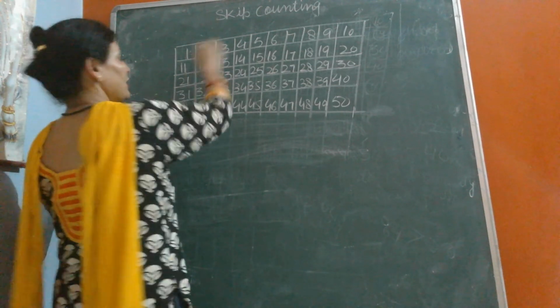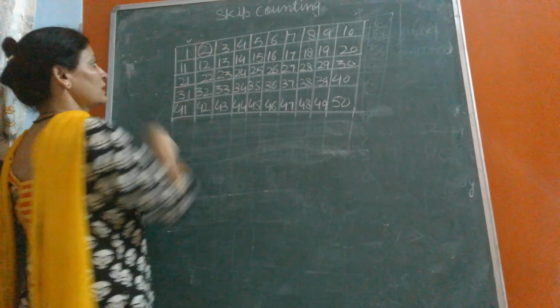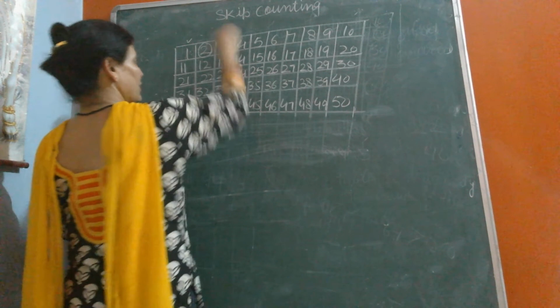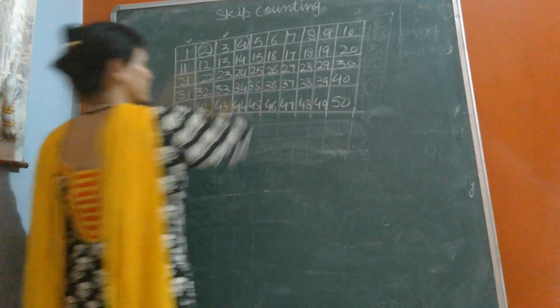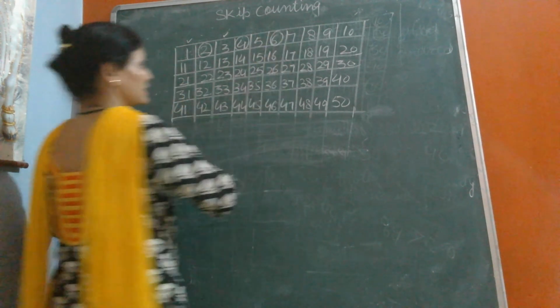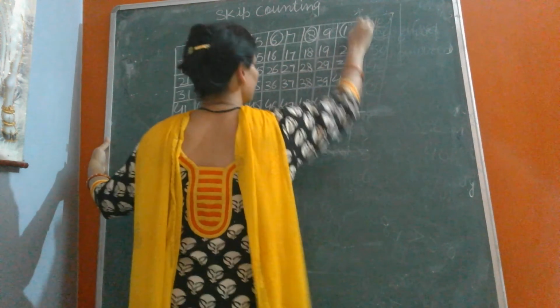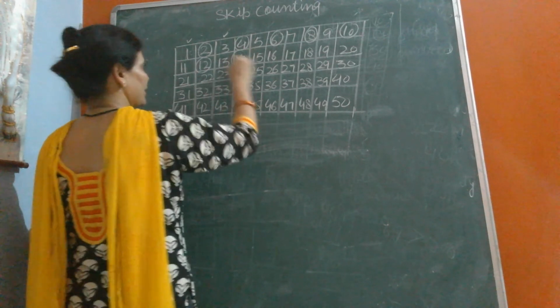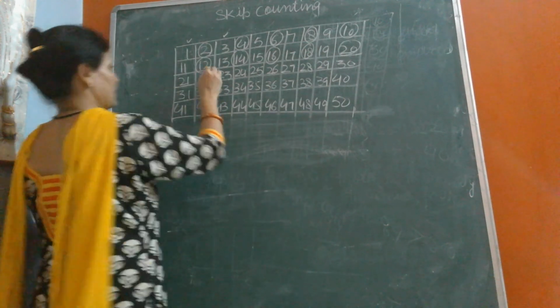Now we have left one number, and again after 2 we leave one number. So we will jump on 4. Again we leave one number after 4. We will jump on 6, then 8, then 10, on 12 and then 14, then 16, then 18, then 20.